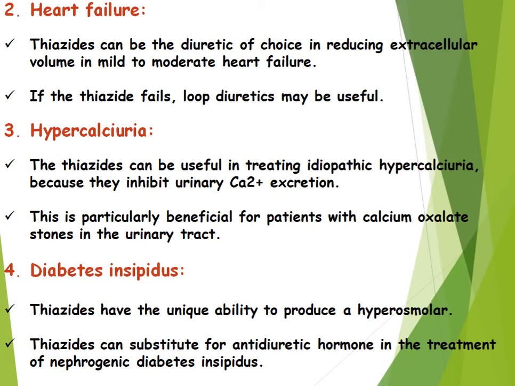Next one is hypercalciuria. The thiazides can be useful in treating idiopathic hypercalciuria because they inhibit urinary calcium excretion. This is particularly beneficial for patients with calcium oxalate stones in the urinary tract. Next one is diabetes insipidus. Thiazides have the unique ability to produce a hypoosmolar urine, and these thiazides can substitute for antidiuretic hormone in the treatment of nephrogenic diabetes insipidus.